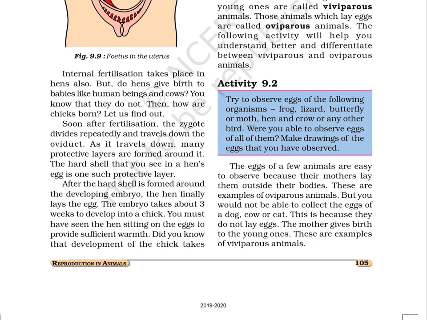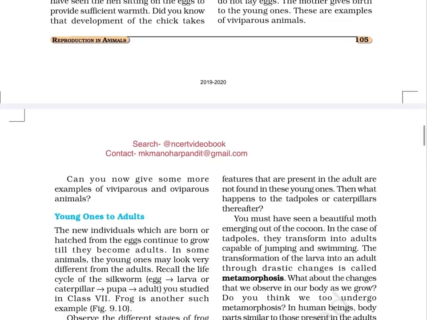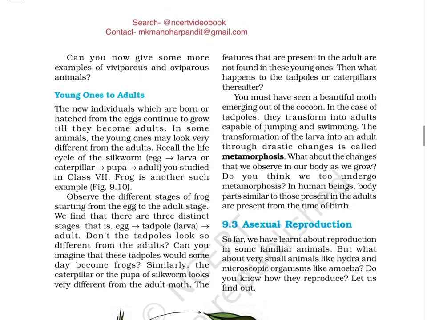But you would not be able to collect the eggs of a dog, cow, or cat. This is because they do not lay eggs. The mother gives birth to the young ones. These are examples of viviparous animals. Page number 106. Can you now give some more examples of viviparous and oviparous animals?